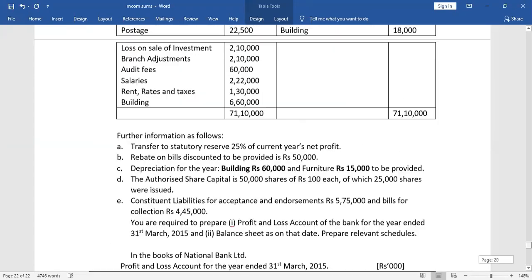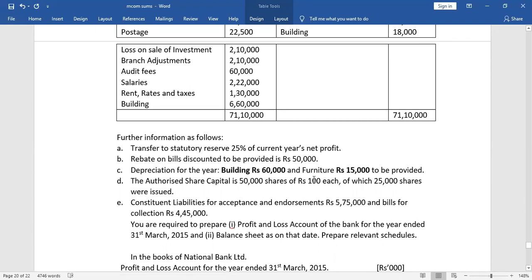I told you rebate is income received in advance. 5 months discount was 2,000, but after 3 months there is a year end, so 2 months fall in the next year. While preparing final accounts, nothing of the previous year and nothing of next year, whichever income or expense belongs to the previous year or next year will not come.